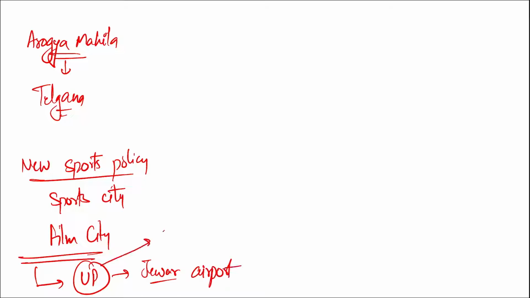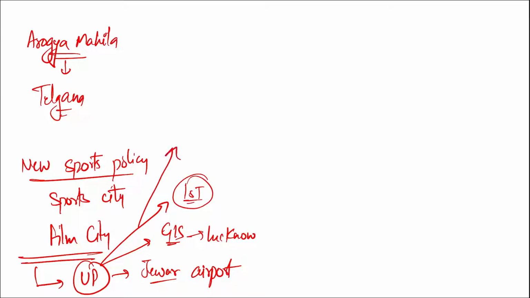Alright, recently in UP, the Global Investor Summit was held in Lucknow. In UP only it is said that they will achieve $1 trillion soon. And apart from this, in UP only it was stated that the high-rise buildings should cover themselves with beautiful lights so that at night they can look beautiful, or we can say that they match the standard of the global cities. So this is everything you need to know regarding UP.